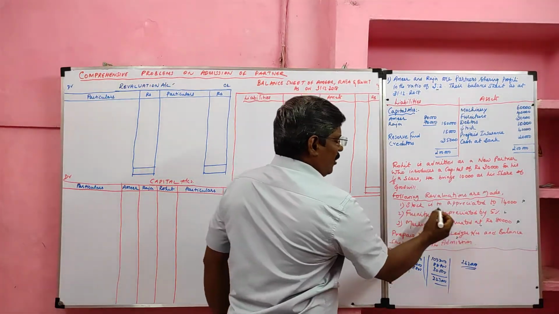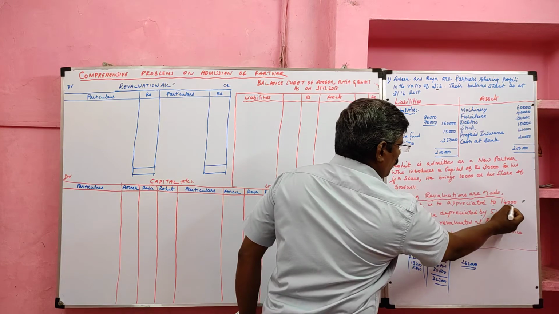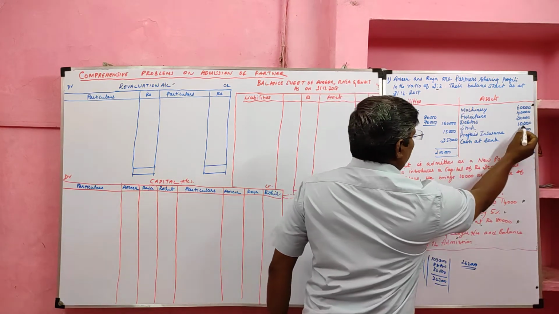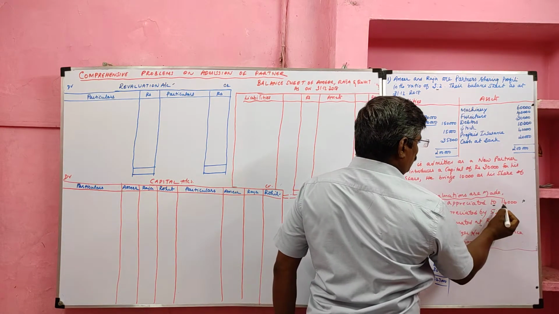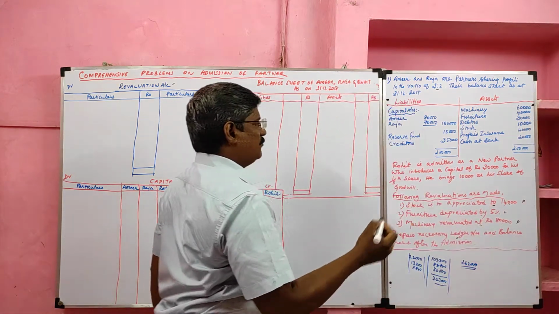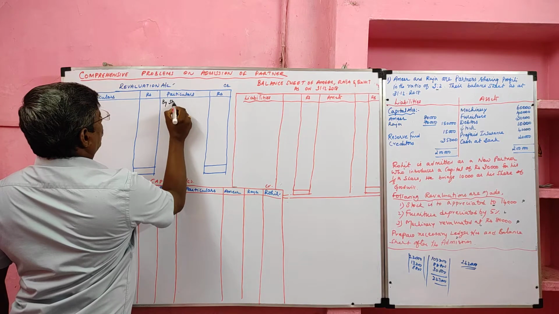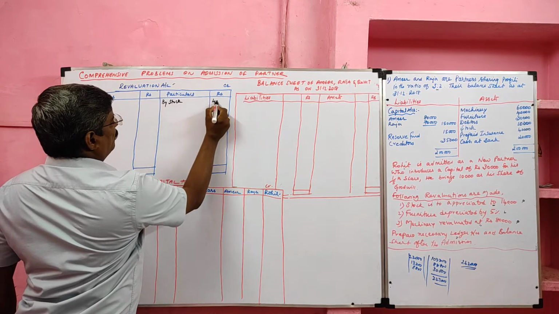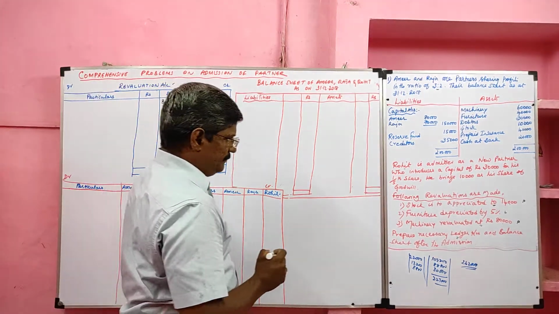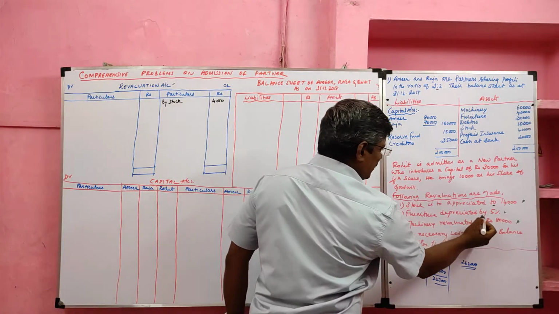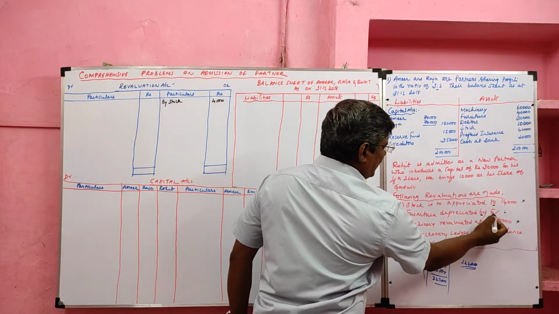Yes, stock appreciated to 14,000. Already stock how much? 10,000. Now increased to 14,000. So 4,000 is a profit item. Profit item should be credited. Stock increases by 4,000. Then furniture depreciated by 5% is given. If 'by' is given, we can take this value.